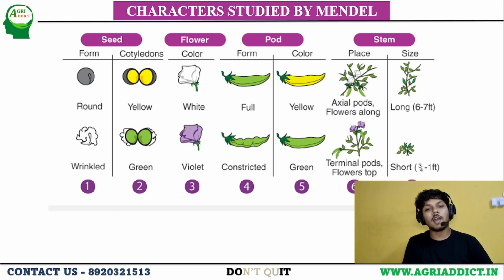And these are the characters that were studied by Mendel in pea plant. As you all know these characters, I kept this slide only for information purposes so that you can remember them later.